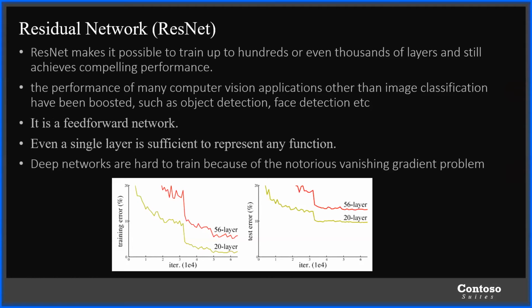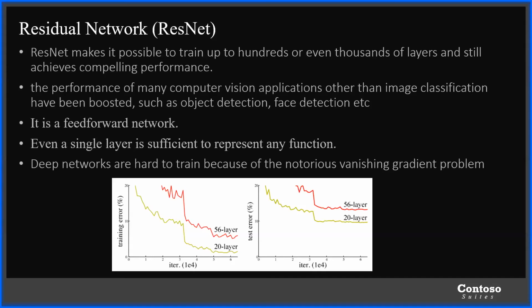Next, let's get into our actual topic, that is residual network, ResNet. ResNet makes it possible to train up to hundreds or even thousands of layers and still achieve compelling performance. The performance of many computer vision applications other than image classification has been boosted, such as object detection and face detection also. It is actually a feed forward network. Now, what does feed forward network mean? The output of one function is sent as input to another or the same function.